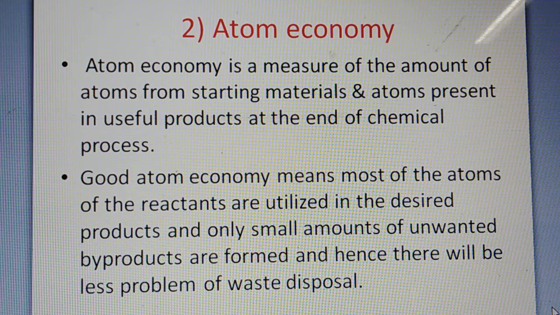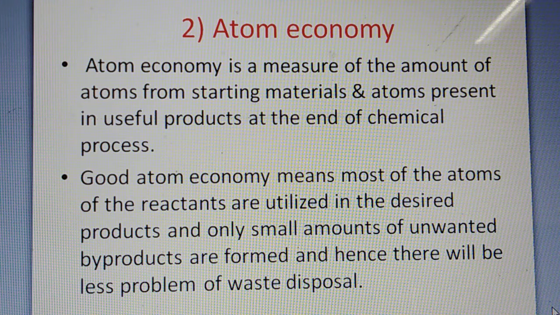Now the second principle is atom economy. Atom economy is a measure of the amount of atoms from the starting material that are present in useful products at the end of a chemical process. What it means is, whenever any chemical process takes place, either in a laboratory or in industries, whatever amount of atoms are present in the starting material, that is in the raw material, and the atoms which are present after the formation of the useful product at the end of the chemical process, in that case we have to think about the economy.